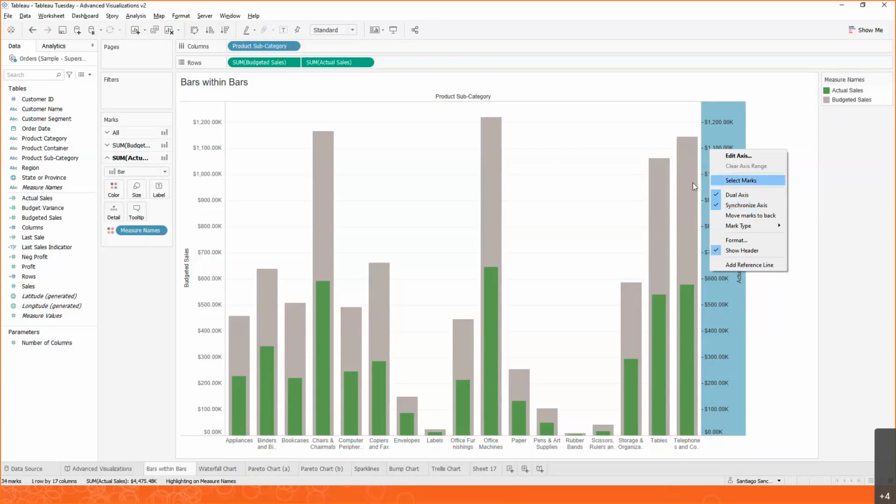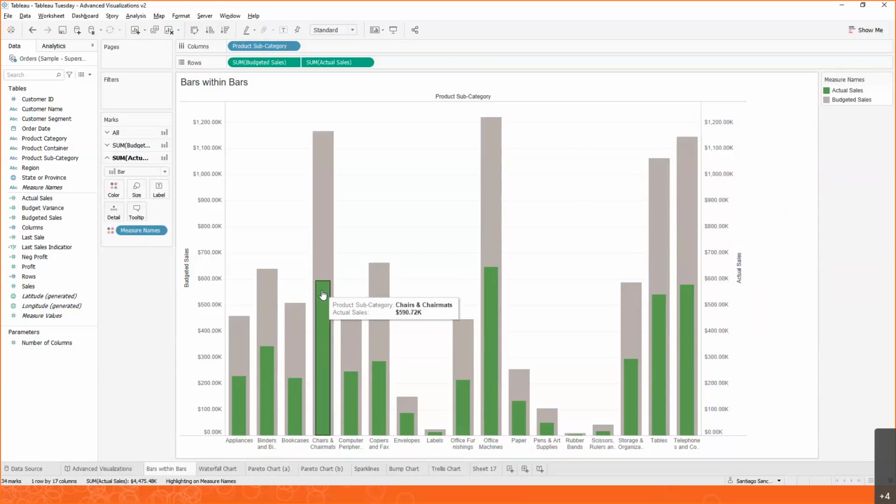And the second one, just because we don't want to lose perspective on whether we have gone above the goal or not, we don't want to cover the whole bar, we change the size of one of these bars. We make it slightly thinner so we can see that even when we go above our goals. And so that's a little bit about bars within bars. If you have used a bullet chart, this is another way to do something very similar.